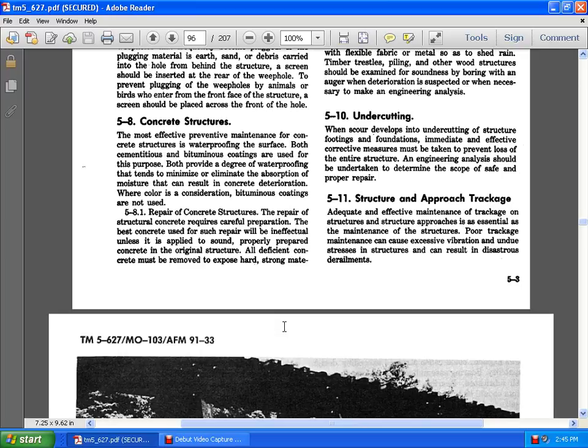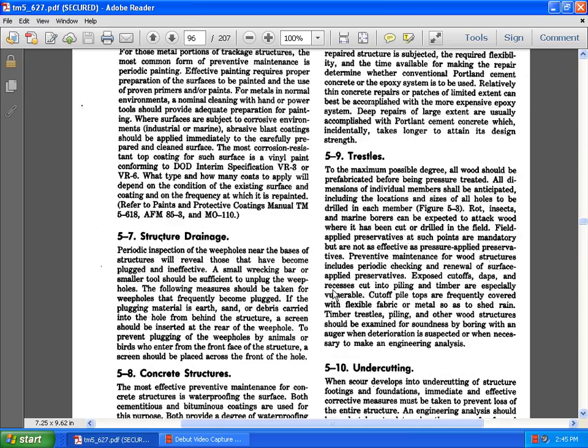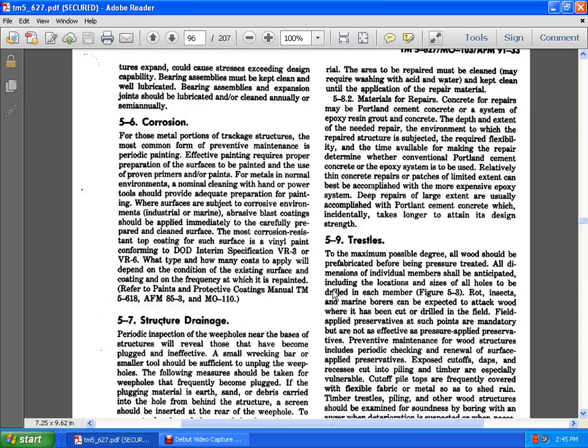Repair of concrete structures. Repair of concrete requires careful preparation, since the best concrete used is ineffective if applied to unsound concrete. The repair must be bonded to properly prepared concrete of the original structure. The deficient concrete must be removed to expose hard, strong material. The area to be repaired must be cleaned and may require washing with acid and water, and kept clean during the application of the repair materials.